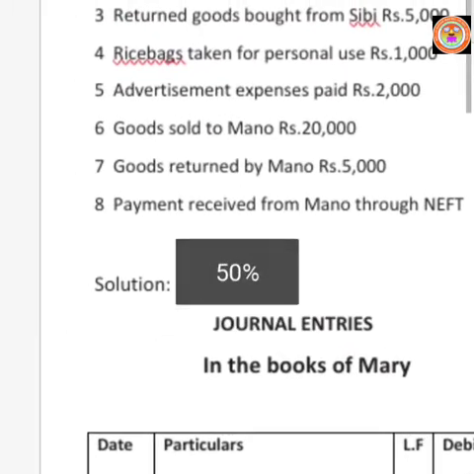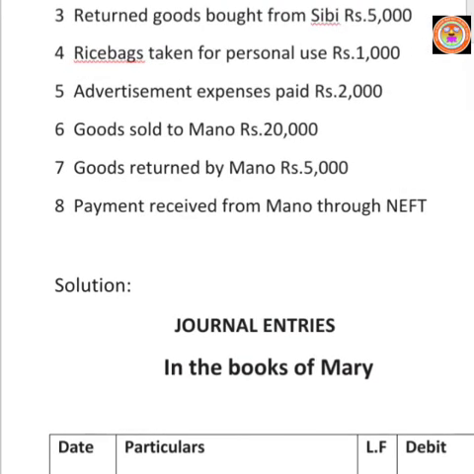Then March 7. Goods returned by Mano rupees 5,000. Mary has sold goods to Mano for rupees 20,000. Out of the 20,000, Mano is returning some goods worth rupees 5,000. So that return is known as sales return.